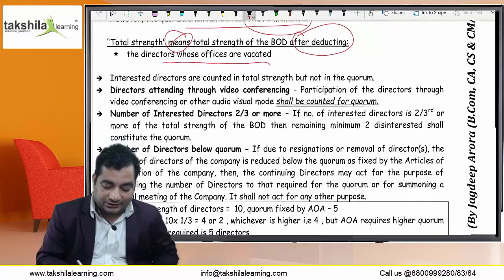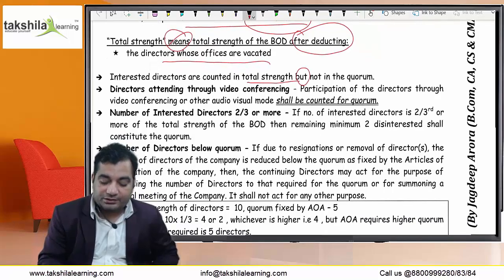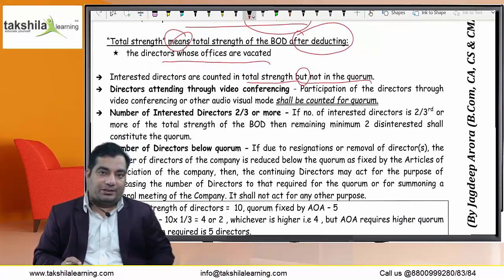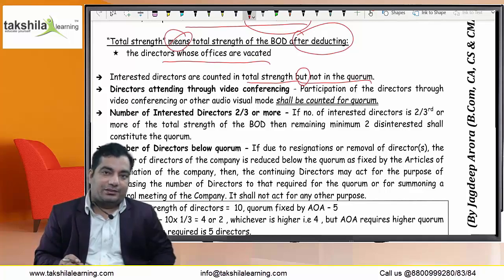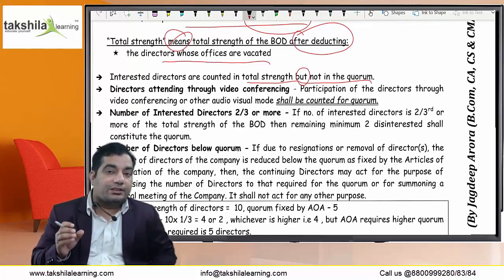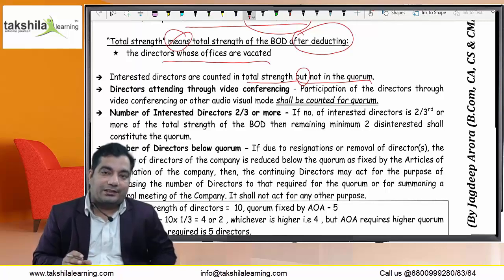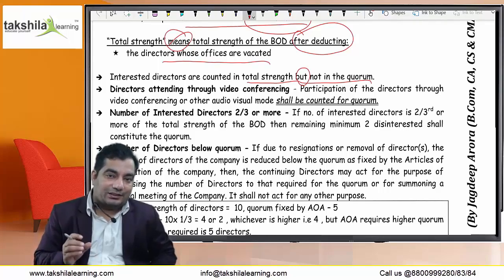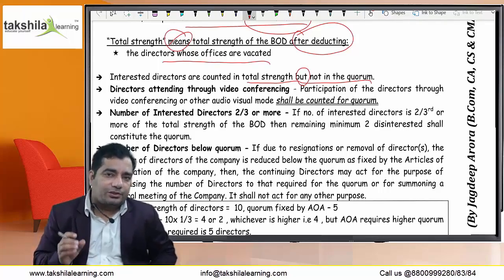Interested directors are counted in total strength but not in the quorum, as I explained in the example. I did not deduct the interested directors from the total strength. I just said that the director who is interested will not be counted in the quorum. I did not say that he will not be counted in the total strength.